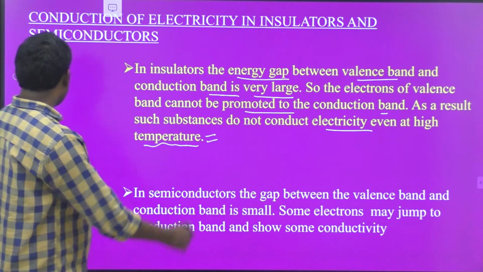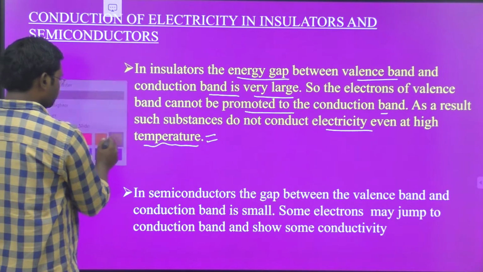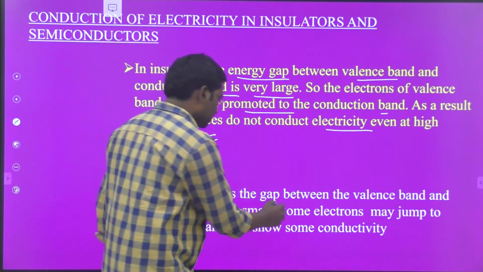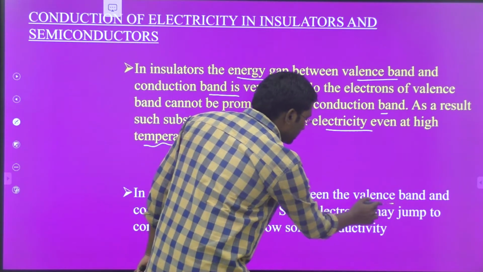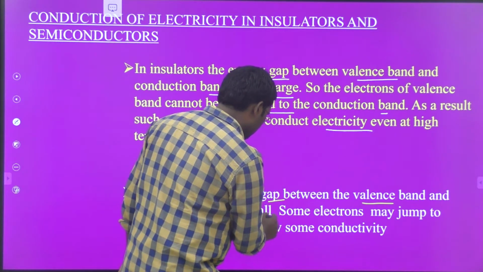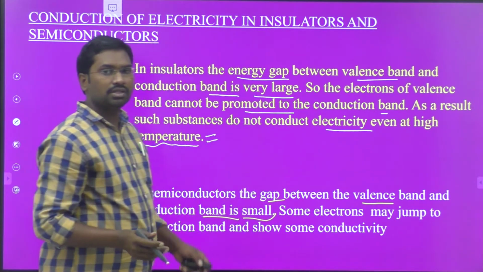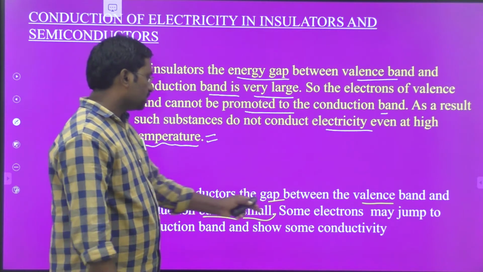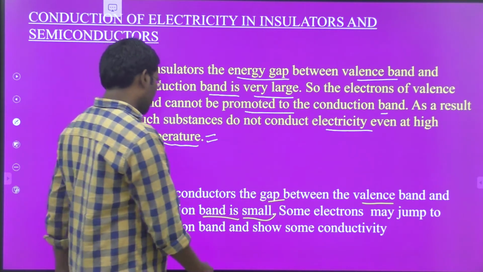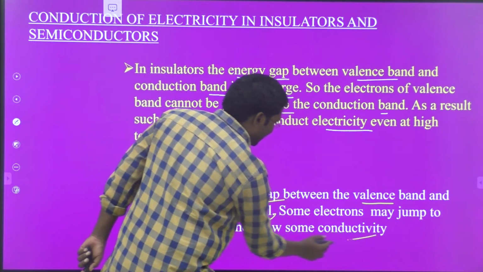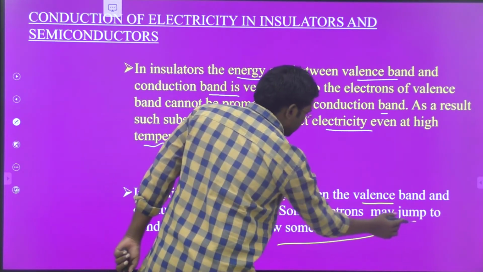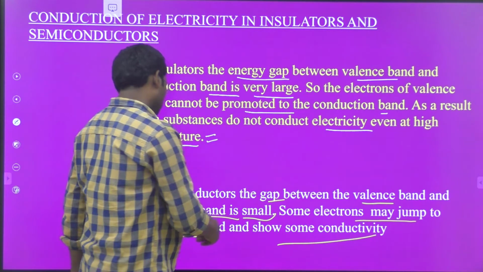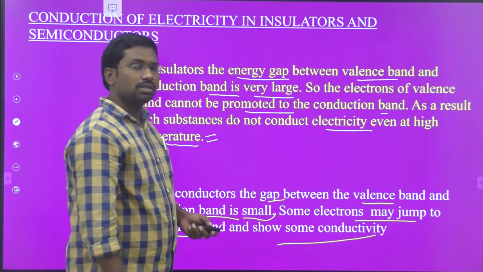Okay, so what about in case of semiconductors? In case of semiconductors, the gap between the valency band and the conduction band is very small. Therefore, some electrons may jump to the conduction band, and that's why they show some conductivity.